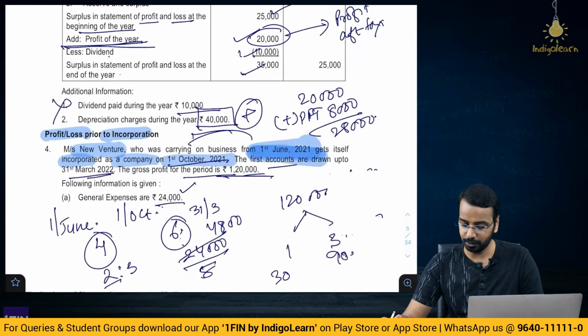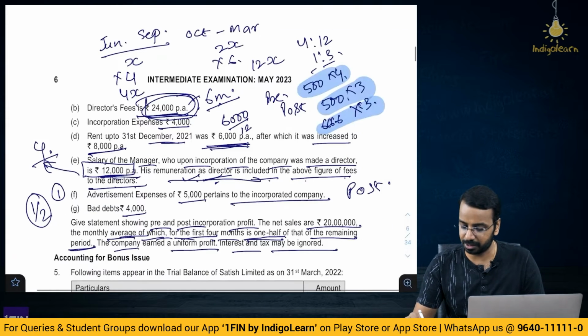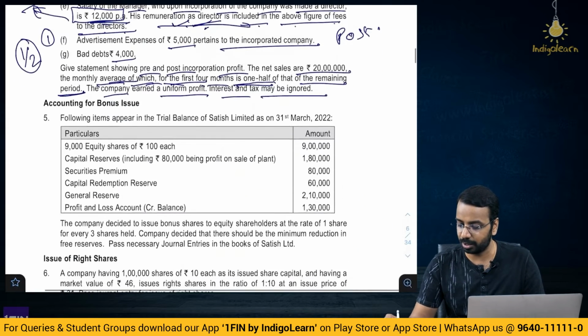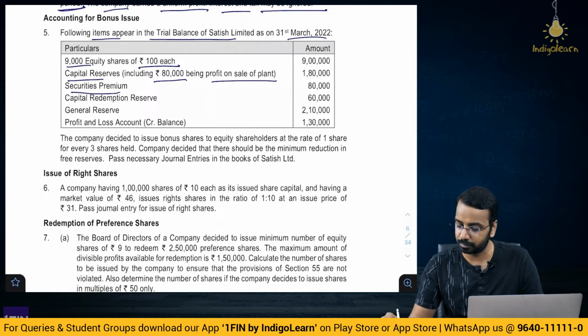So, let us go to the next one. Accounting for bonus issue, pretty simple. Following items appear in TB of Satish, 9,000 equity shares 100 each, capital reserves including 8,000 being profit on sale of plant, securities premium 80,000, capital redemption reserve 60,000, general reserve 210, P&L credit balance 130. The company decided to issue bonus shares to equity shareholders at the rate of 1 for every 3.